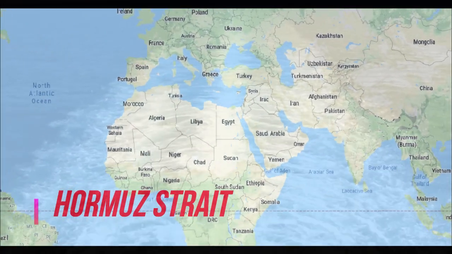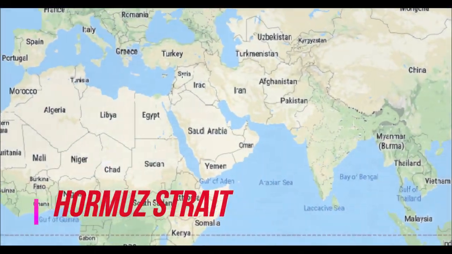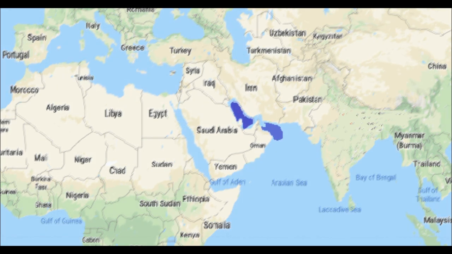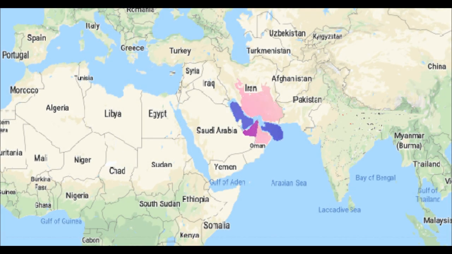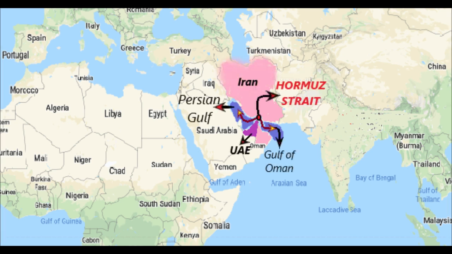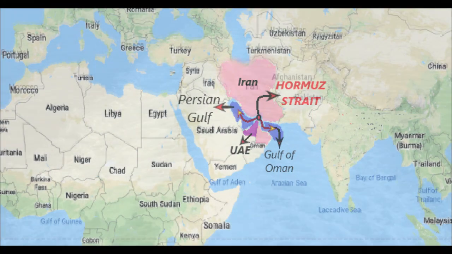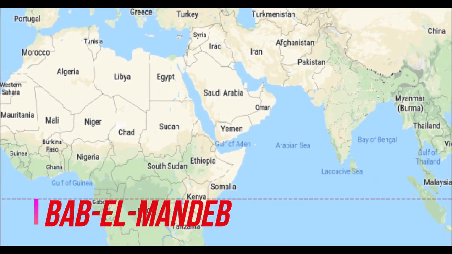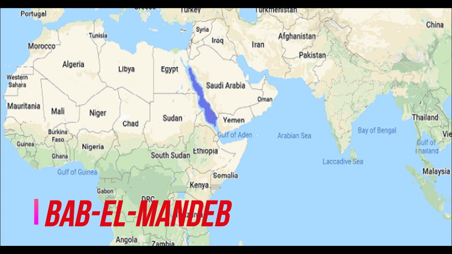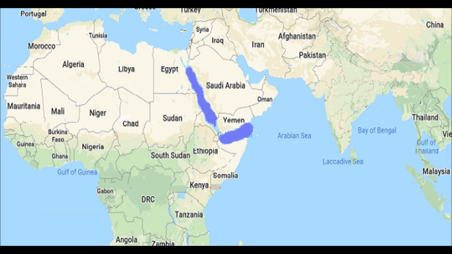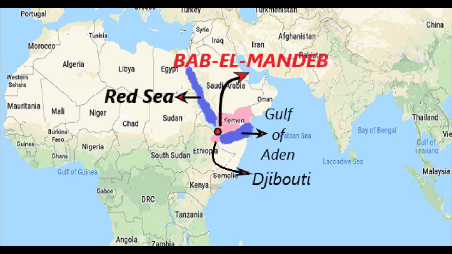Now moving towards the Middle East region, here comes Hormuz Strait. It connects the Persian Gulf to the Gulf of Oman, which is a part of the Arabian Sea, and it separates Iran on one side and Oman and UAE on the other side. Almost 25% of total global oil consumption passes through this strait, making it highly important for trade. Now the next strait is Bab-el-Mandeb. It connects the Red Sea to the Gulf of Aden, and it separates Yemen from Djibouti.